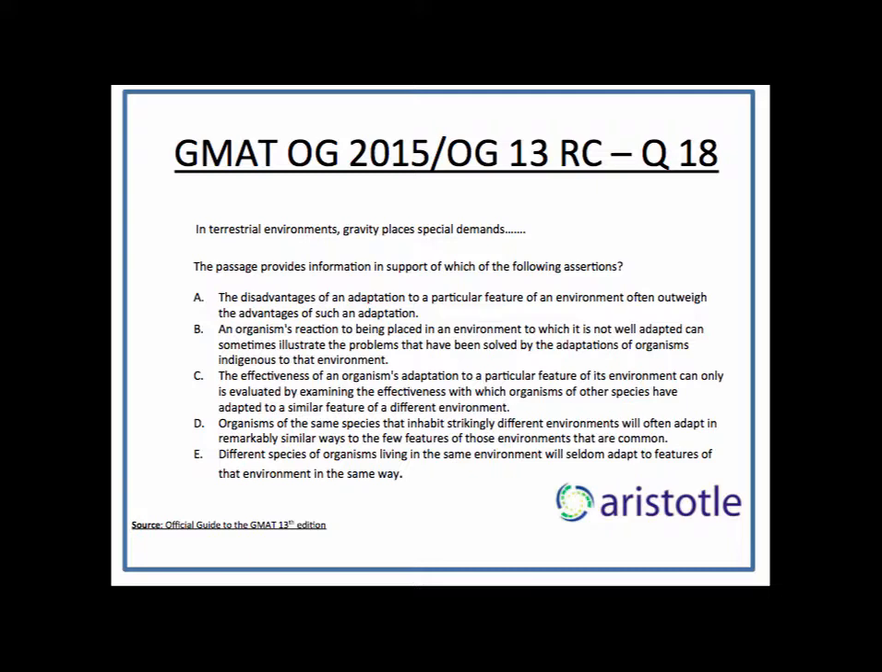It says, in terrestrial environments, gravity places special demands on the cardiovascular systems of animals. I immediately know the passage will have something to do with gravity and the cardiovascular system of animals, and what demands gravity is placing on these systems. Gravitational pressure can cause blood to pool in the lower regions of the body, making it difficult to circulate blood to critical organs such as the brain. Looks very logical, makes sense.